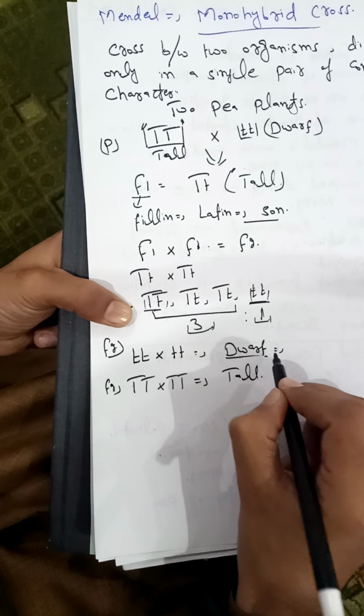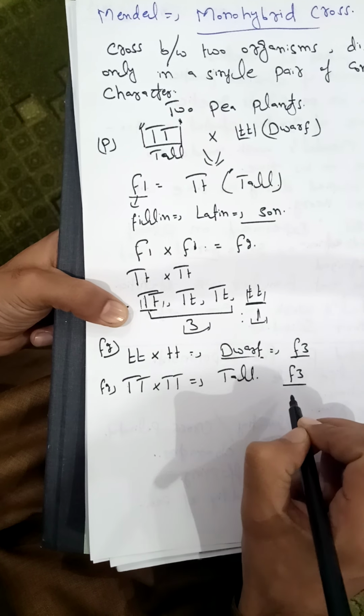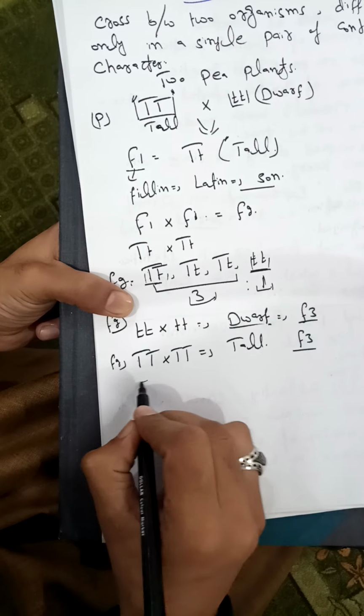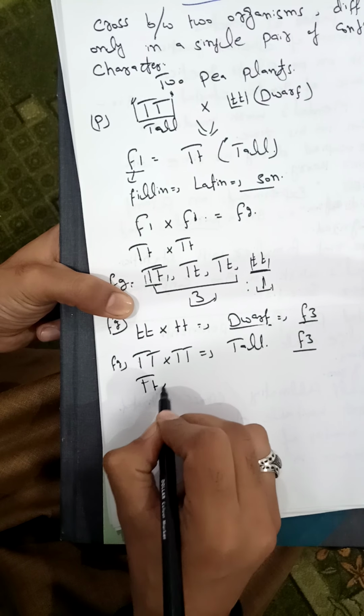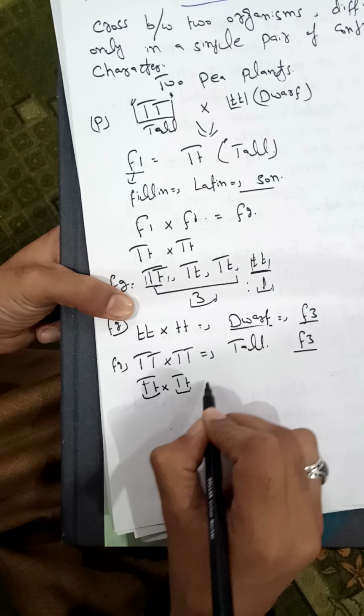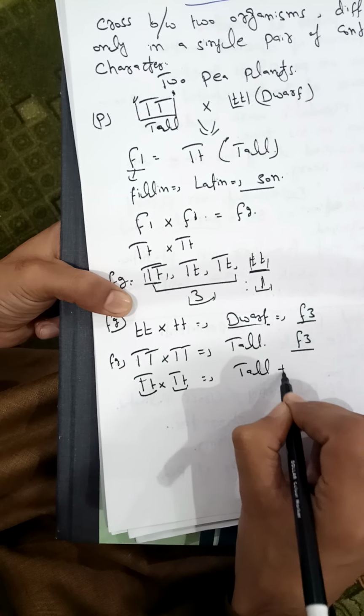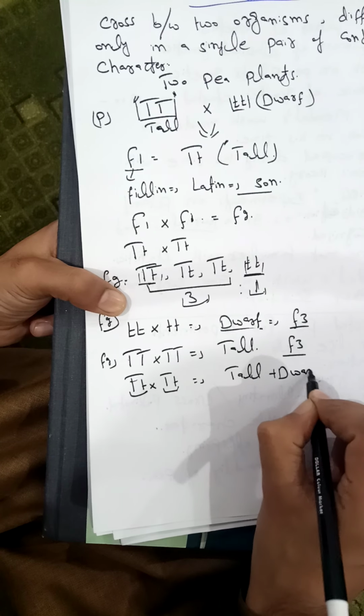So in the result, he gets the F3 generation. This is now called the F3 generation. Now Mendel also crossed Tt with Tt. Now these are in the heterozygous condition. So Mendel got the two types of plants again, tall plus dwarf, in the F3 generation.